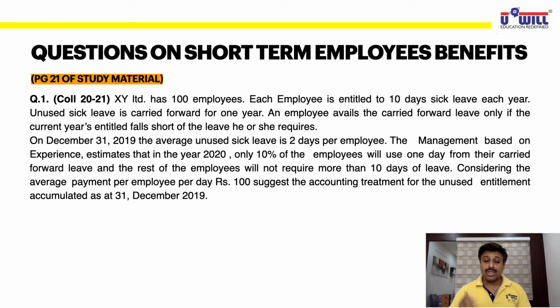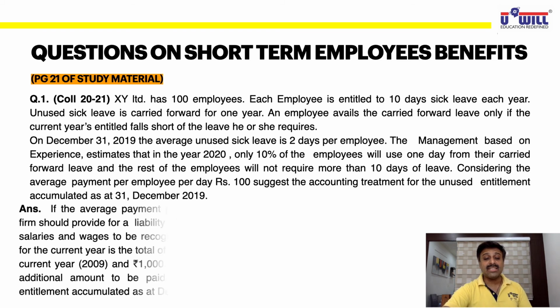We discussed it. So what will you debit in the P&L account in the current year? Whatever amount you have paid to the employees in the current year plus 1,000 rupees extra you will debit to the P&L account. Why? Because that 1,000 rupees of leave belongs to the current year, but the employee is expected to take it in the next year. It is an expense of the current year. So whatever salaries you pay to the employees in the current year plus rupees 1,000 you'll debit to the P&L account, and that 1,000 rupees will also be shown on the liability side because the employee is expected to take it in the next year. So write down this in your notebook.